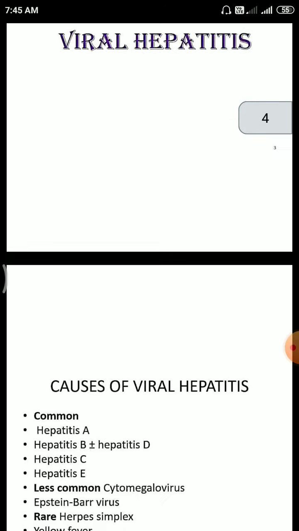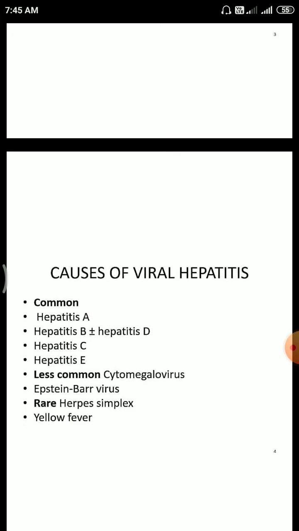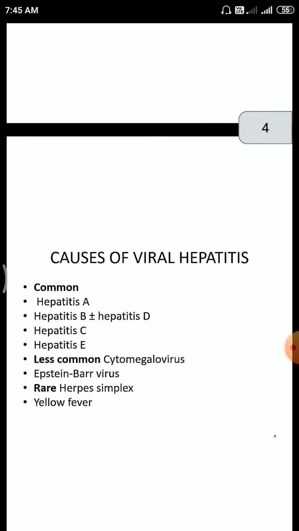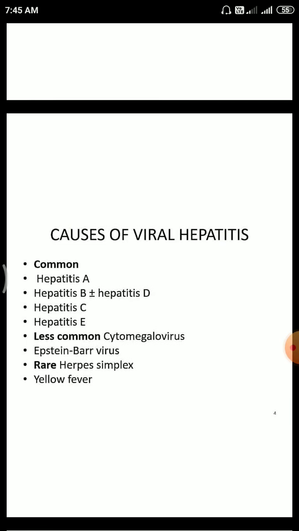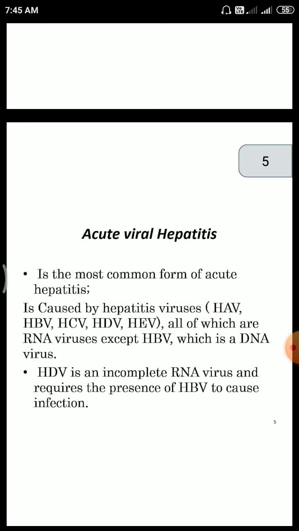Viral hepatitis. The common causes of viral hepatitis are hepatitis A, B, C, D, and E. Less common are cytomegalovirus, Epstein-Barr virus, and rarely herpes simplex and yellow fever. Acute viral hepatitis is the most common form of acute hepatitis. It is caused by hepatitis viruses A, B, C, D, and E, all of which are RNA viruses, except hepatitis B virus, which is a DNA virus.